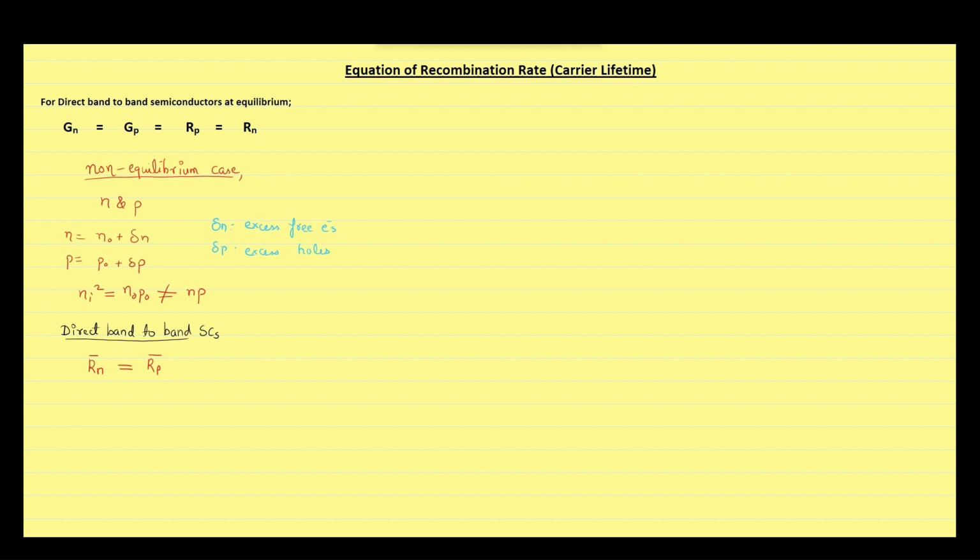The probability of a hole and electron recombining is also constant with time. The rate at which electrons recombine must be proportional to the electron concentration as well as the hole concentration.